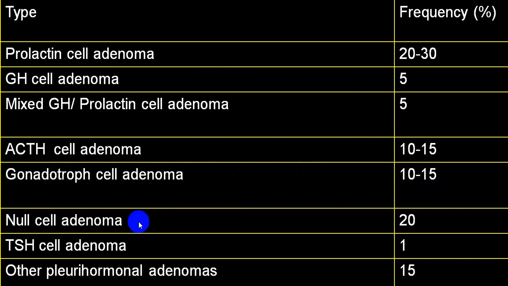While there are some which do not secrete anything, those are called null cell adenomas, and that accounts for 20%. TSH cell adenoma is only 1%, while multiple hormone secreting tumors account for 15%. And this is the way the common presentation is.